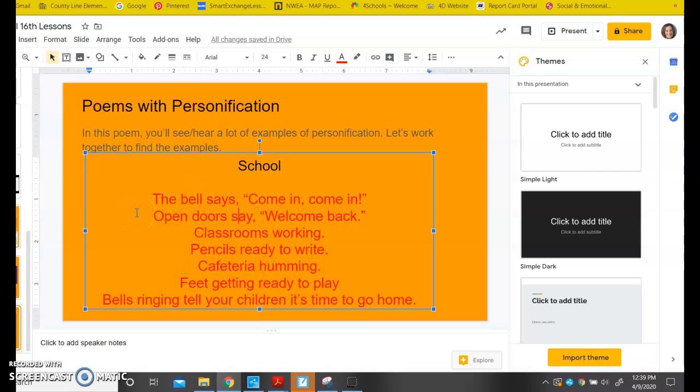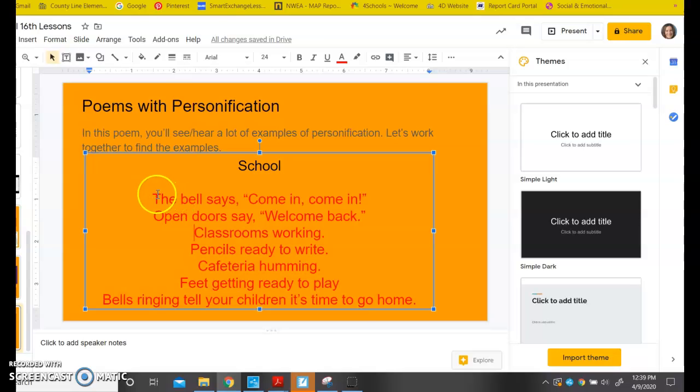The bell says, come in, come in. Open doors say, welcome back. Classrooms working, pencils ready to write, cafeteria humming, feet getting ready to play, bells ringing to tell your children time to go home. All right, so I'm going to go back to the beginning and ask myself line by line, are there some examples of personification?